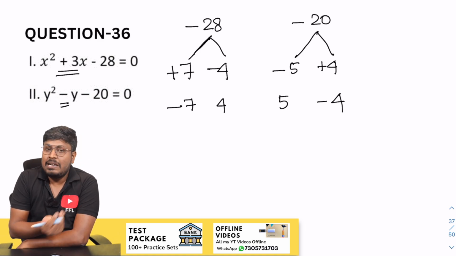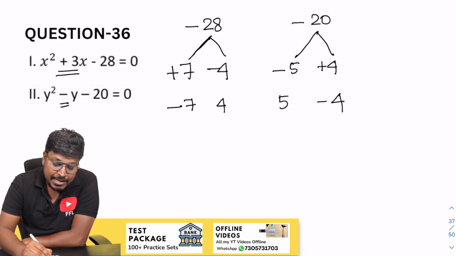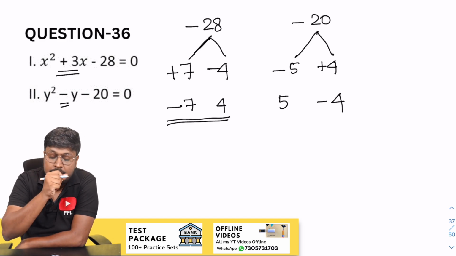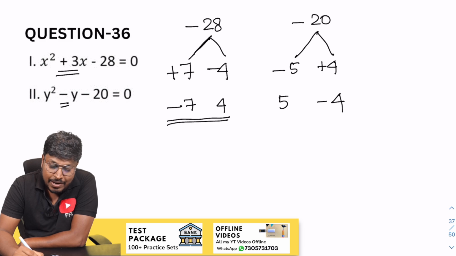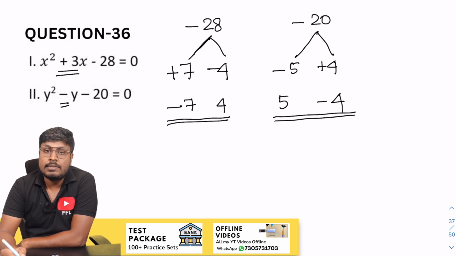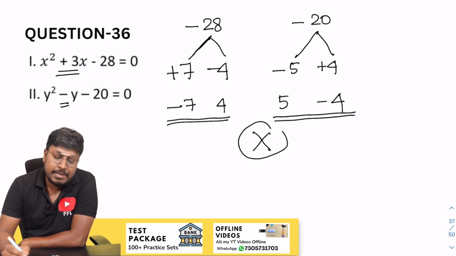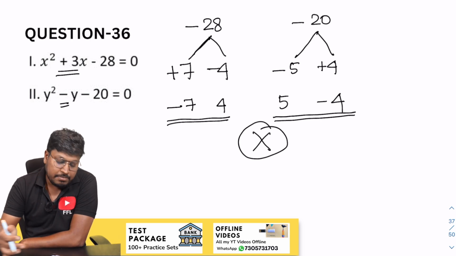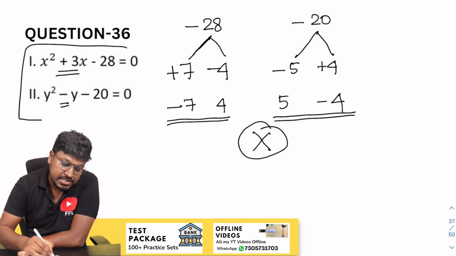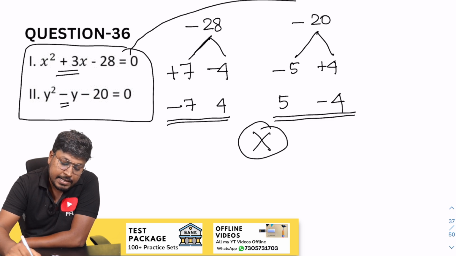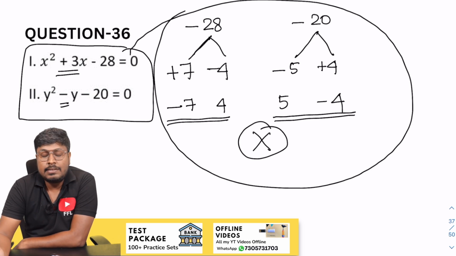You don't need to compare and waste time here. Why? Because one value is plus and another value is minus. Similarly, one value is plus and another value is minus. So definitely the relationship cannot be established. When you practice more questions, by seeing the question itself you don't need to solve the entire part. You can directly say the answer is cannot be established.